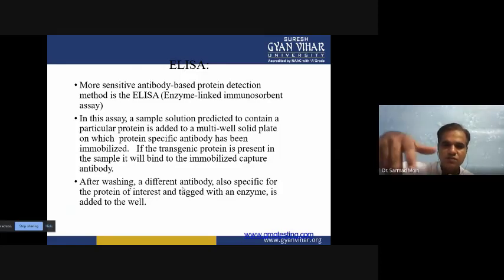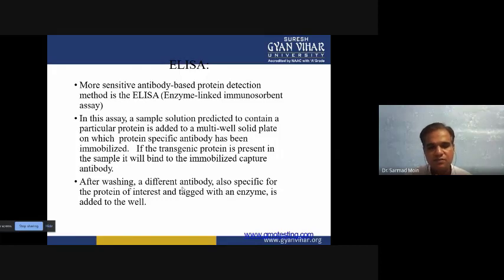The protein can bind with the antibodies, and those protein-antibody pairs we can detect through another type of antibody, a fluorescently labeled antibody probe.